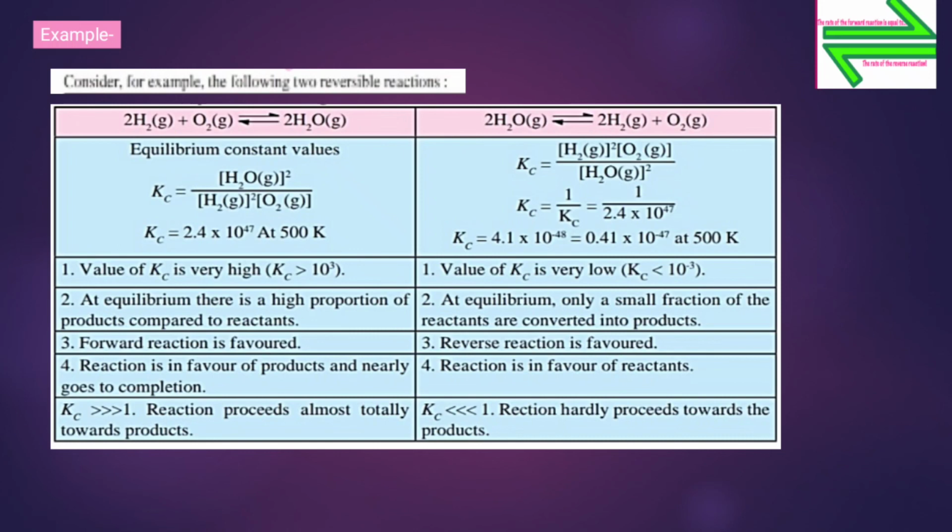So here the product will give the reactant. Fourth point, reaction hardly proceeds towards the product and the value of Kc is very much less than 1. That is, concentration of product is very much less than concentration of reactant.